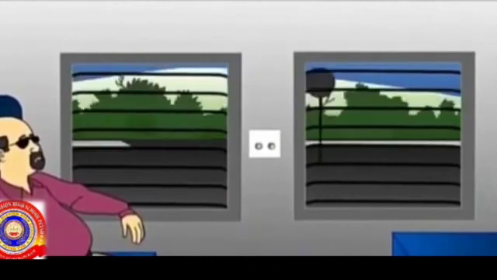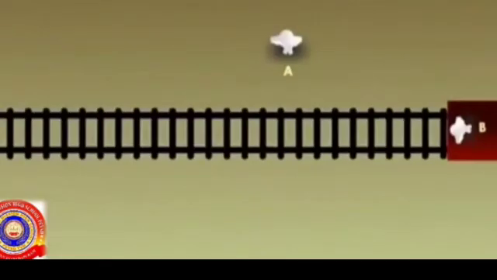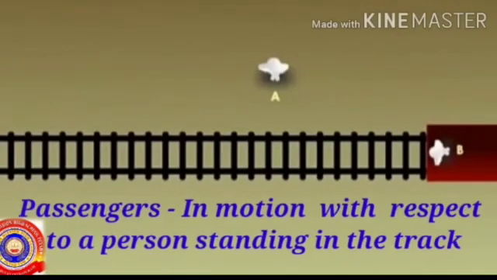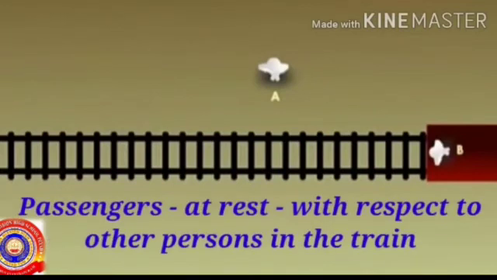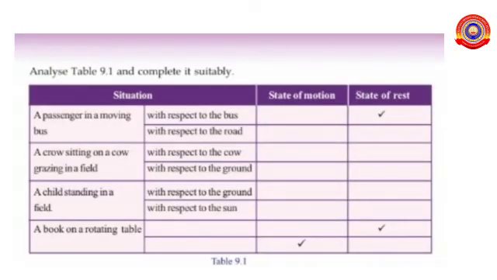From this example, it is clear that a body will be in motion with respect to another object. But the same object can be at rest with respect to any other object. Based on this, try to complete this table.